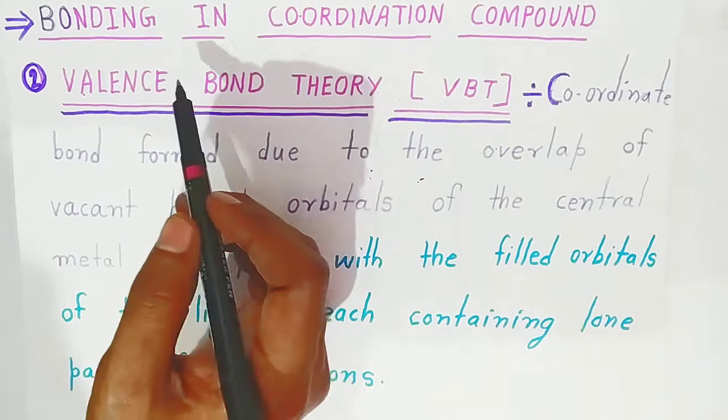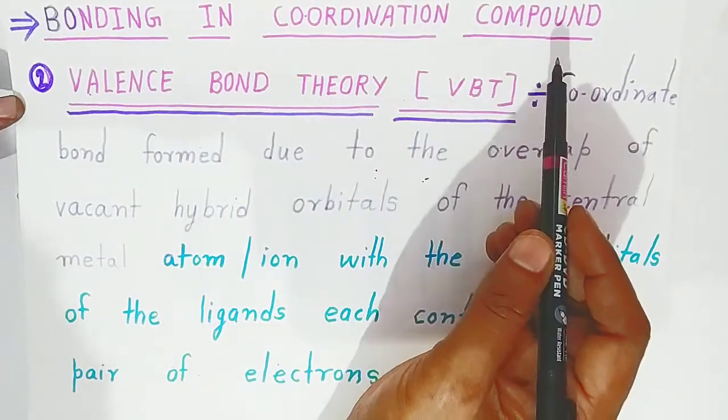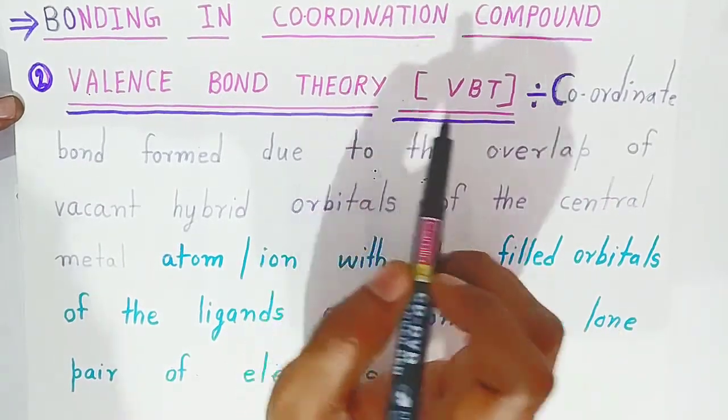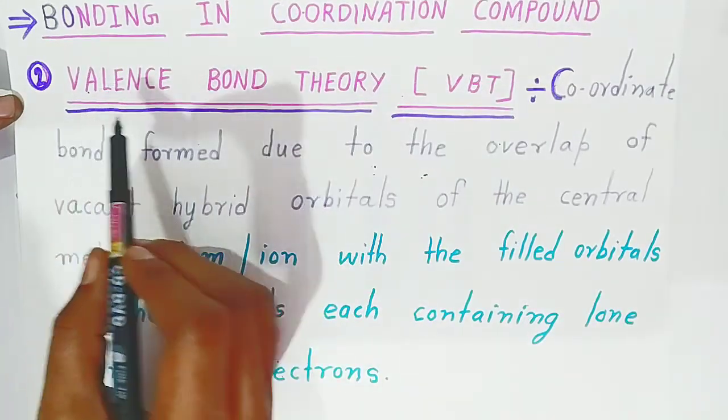Students, now here we are going to see the bonding. We are going to explain the bonding in the coordination compound. Coordination compound we already know, students. Now we are going to see the theories which explain the bonding in the coordination compound. The first theory was valence bond theory, students.